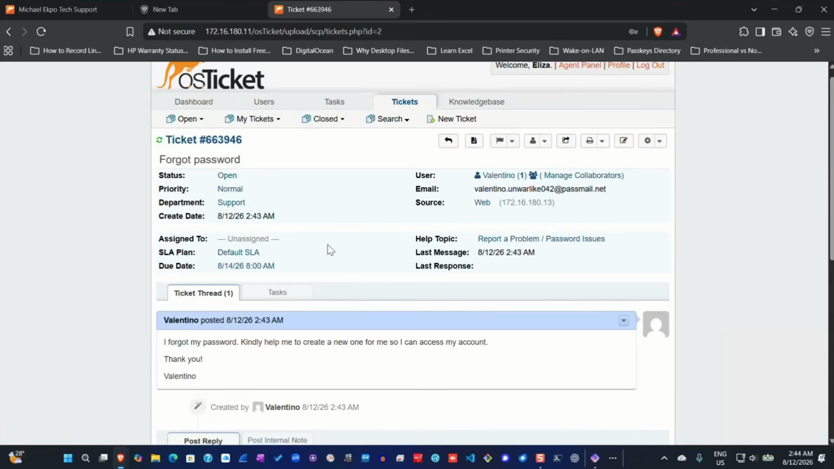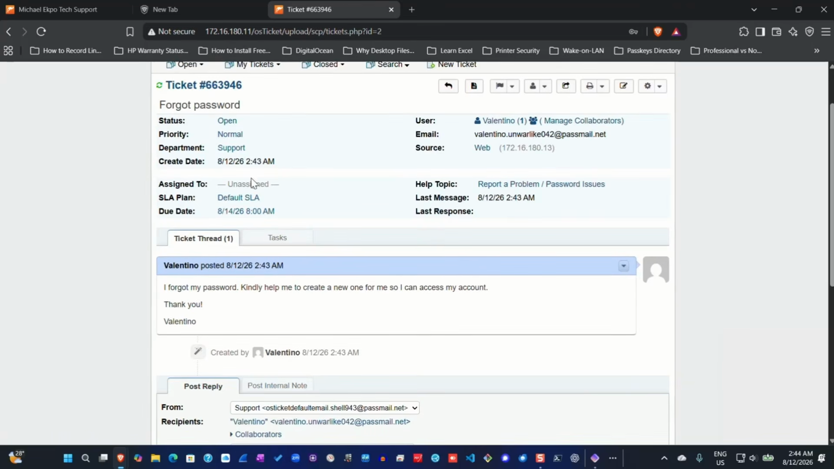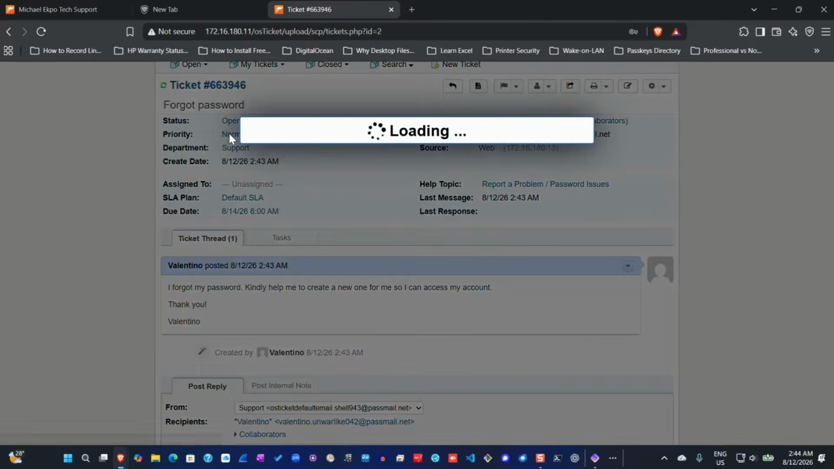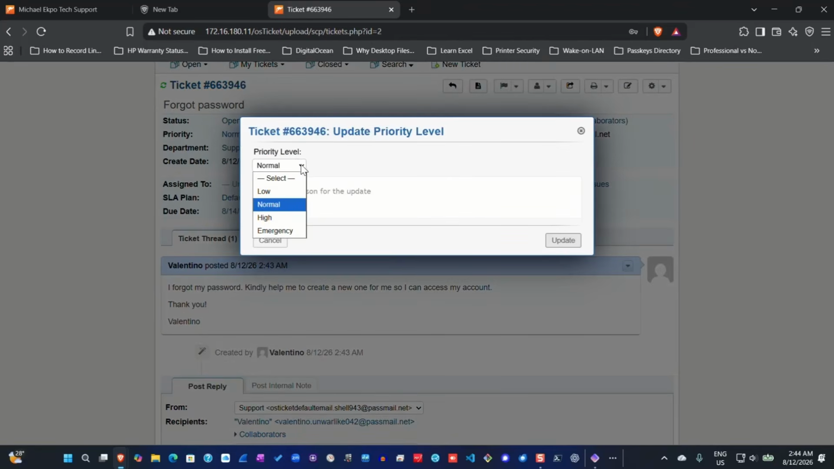So as the agent, my responsibility here is to look at the priority level, and I see the nature of the problem, that the individual in this case forgot his password and needs urgent attention. So I will go ahead and upgrade the priority level from normal to emergency. Then click on update.